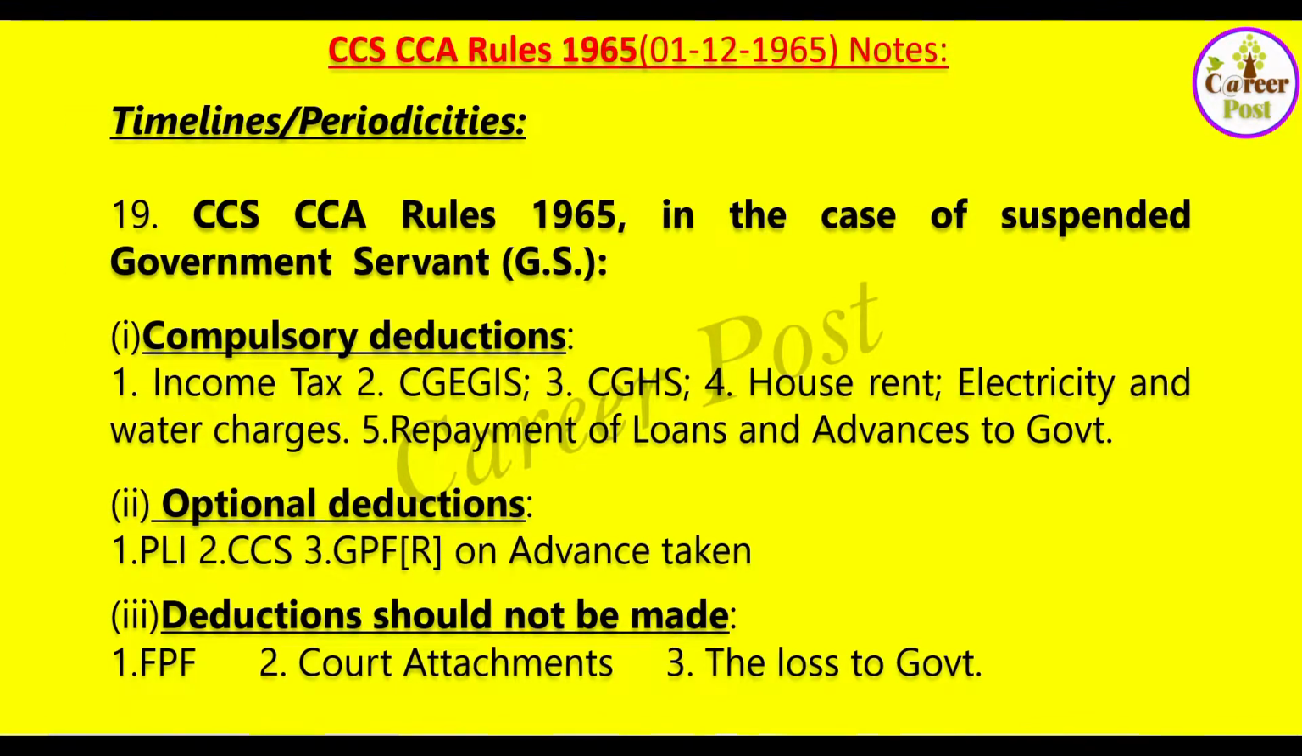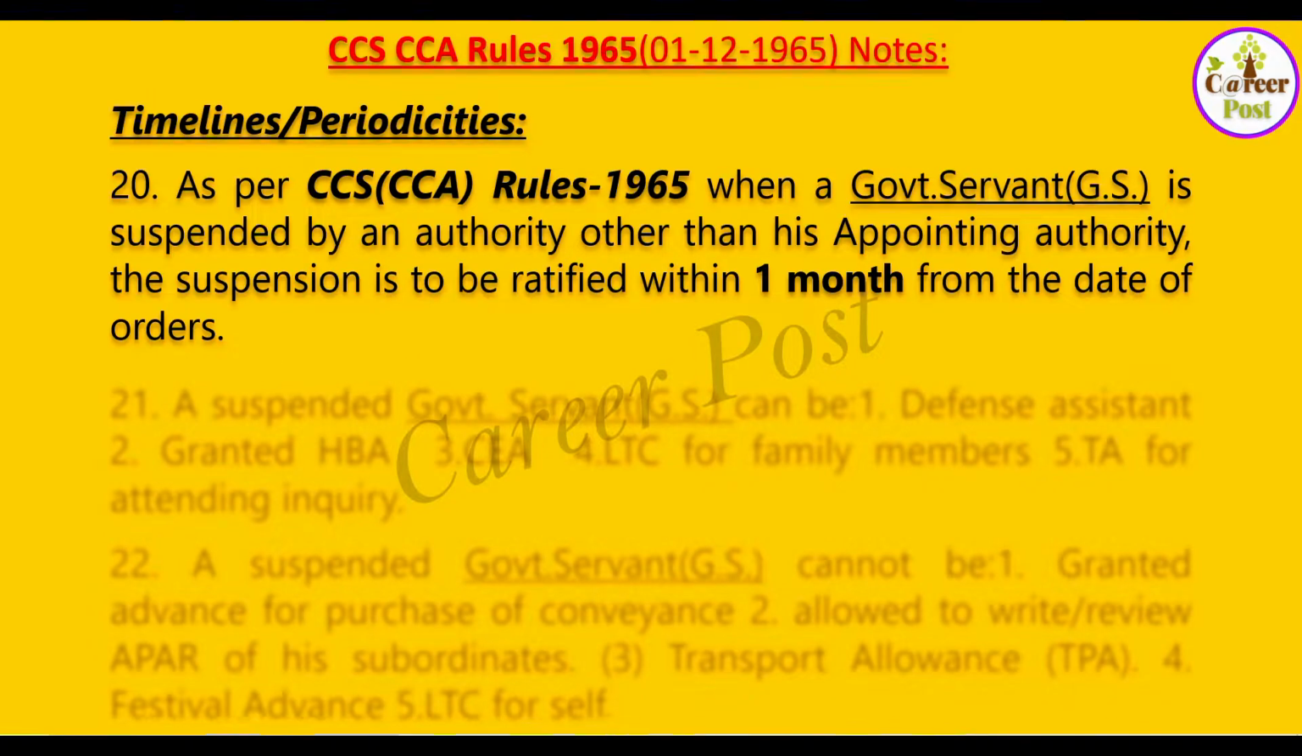A suspended government servant will naturally be given the subsistence allowance, which shall be half of the basic pay and DA. As per CCA 1965, when a government servant is suspended by an authority other than his appointing authority, the suspension is to be ratified within 1 month from the date of orders. For example, in the Department of Post, if a government servant is suspended by an authority other than the appointing authority, the suspension should be ratified within 1 month from the date of orders.